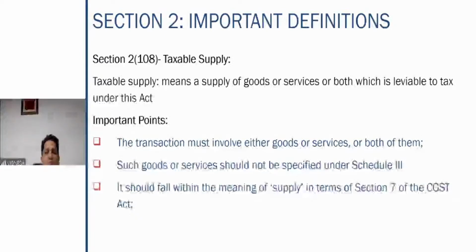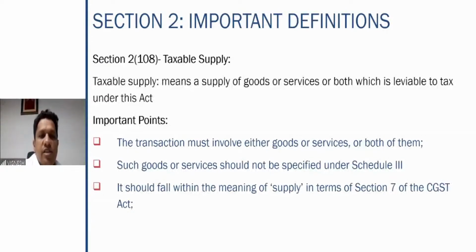So what are the important points for a supply to be considered as taxable? First, the transaction must involve either goods or services or both. Such goods or services should not be specified under Schedule 3. What is Schedule 3? Neither a supply of goods nor a supply of services. We will see this when we discuss the concept of supply.